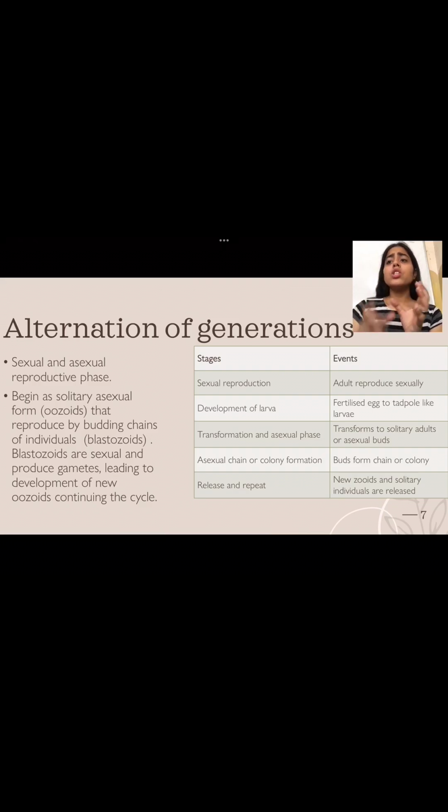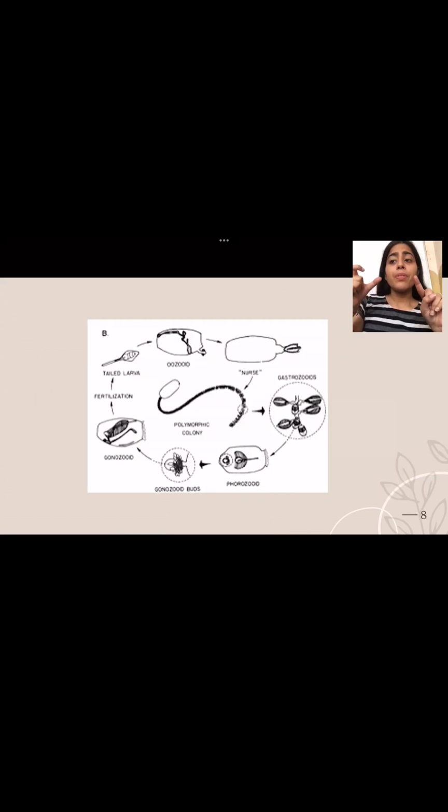The first stage is in which the adult reproduces sexually. That is known as sexual reproduction. Then the second thing that happens is the fertilized egg develops into tadpole-like larvae, and that is the development of the larval stage. Then these larvae transform into solitary adults, which are asexual buds. Then these buds form chains or colonies. Now these chains are also asexual chains. Then new zooids are formed and they get back to the beginning of the journey, where asexual reproduction will take place.